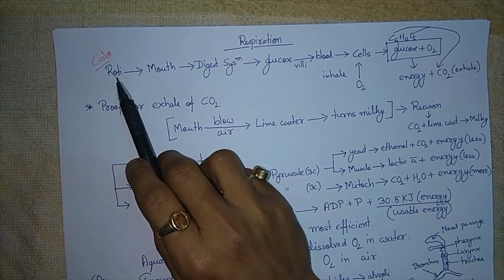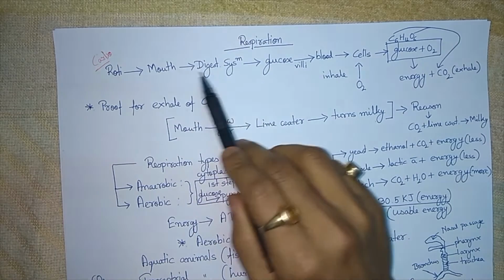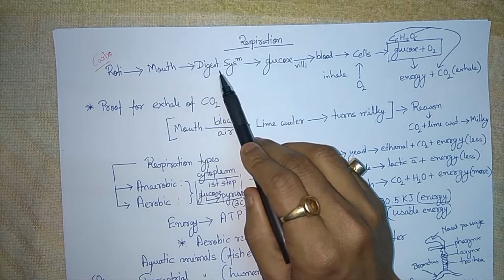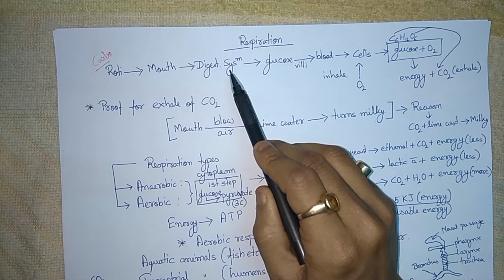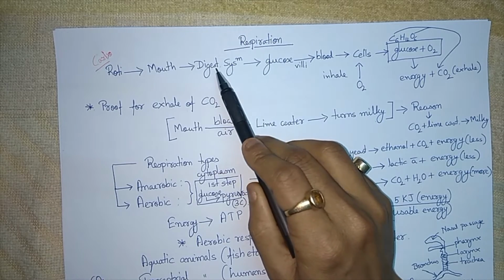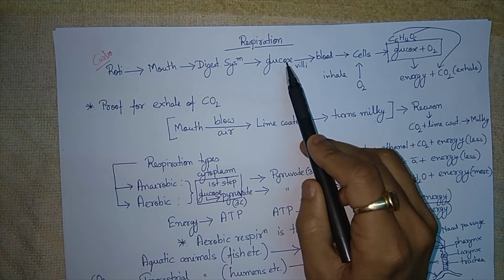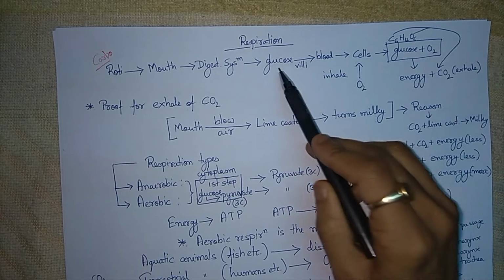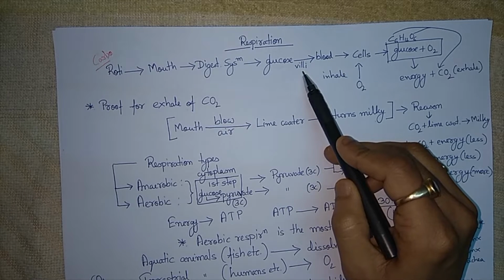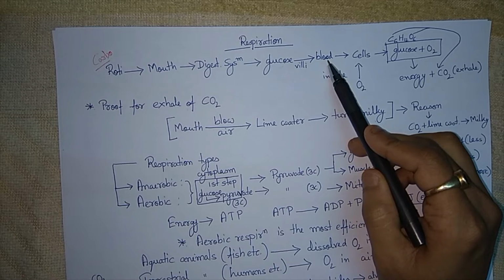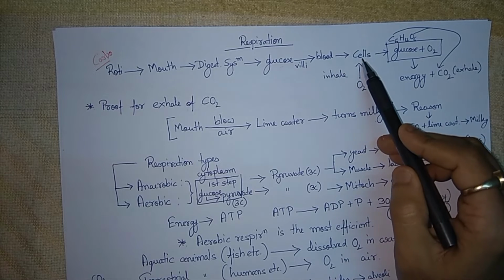When we eat roti through our mouth, we digest the roti, or digest the carbohydrate. How carbohydrate is digested is already discussed in the digestive system. You can check it in the previous videos. After digestion, carbohydrate is converted into glucose, C6H12O6. This glucose is absorbed by blood through villi. Then this blood will travel and carry the glucose to the cells.